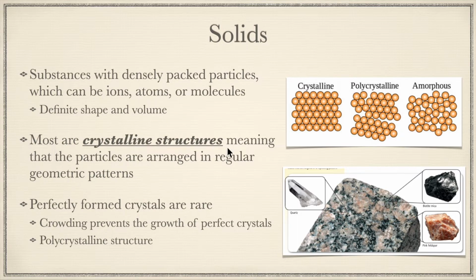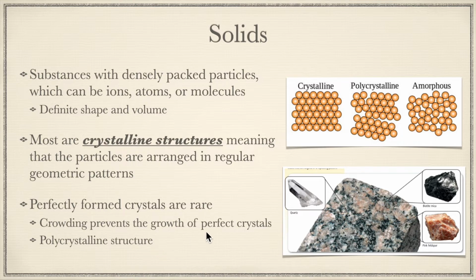See, most are crystalline structures, meaning that the particles are arranged in regular geometric patterns. So a crystalline structure would look like this, where the atoms are all in a nice orderly arrangement. Perfectly formed crystals are rare because crowding prevents the growth of perfect crystals. So you have a lot of different crystals trying to grow in one space. They tend to crowd each other and you don't get perfect crystals.